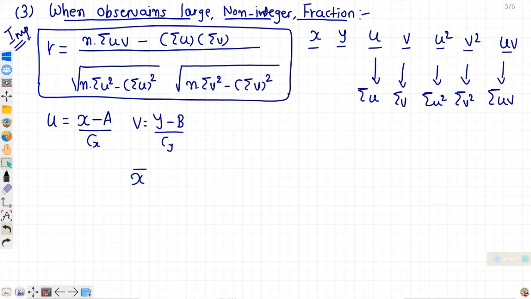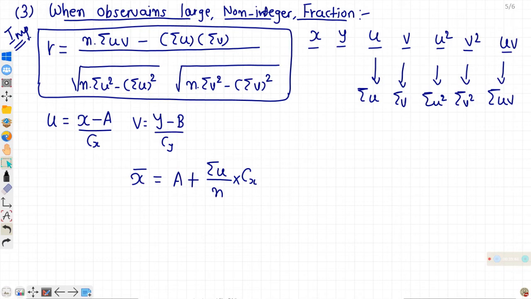These relations will be helpful in a particular sum which will appear in a later part of the chapter. You just memorize. X bar is equal to A plus sigma u upon n, and if there is a class length then into Cx. This formula we used in 11th: x bar is equal to A plus sigma fi upon n into C. It's the same.